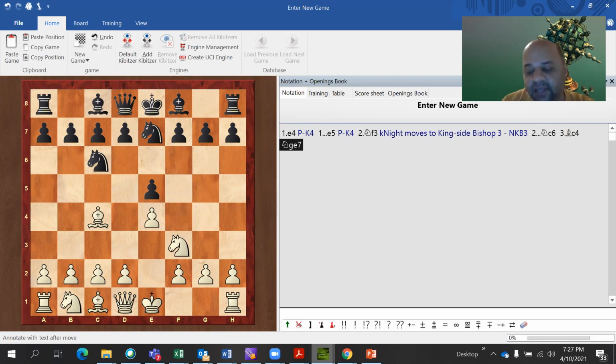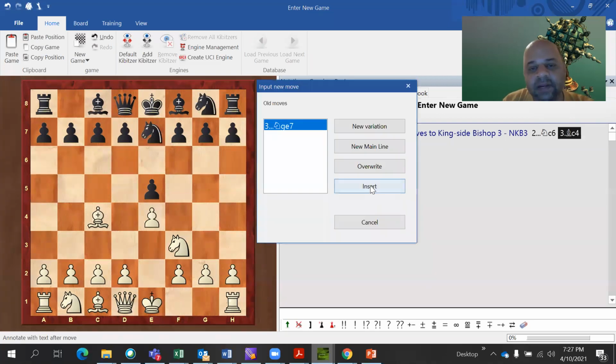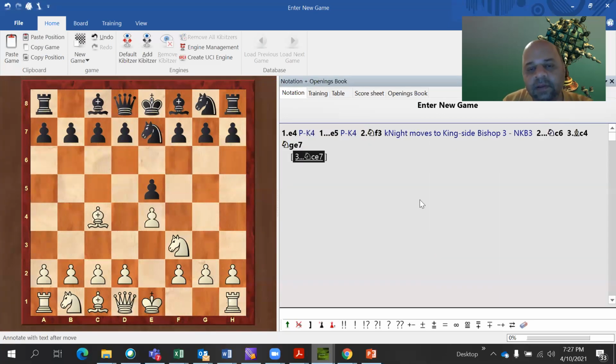If the other knight had moved, it would have been written as NCE7, knight from C file moved to e7.